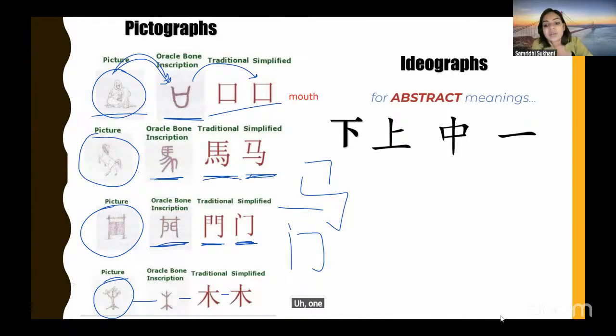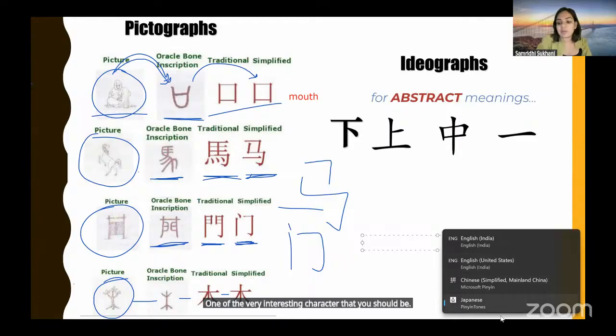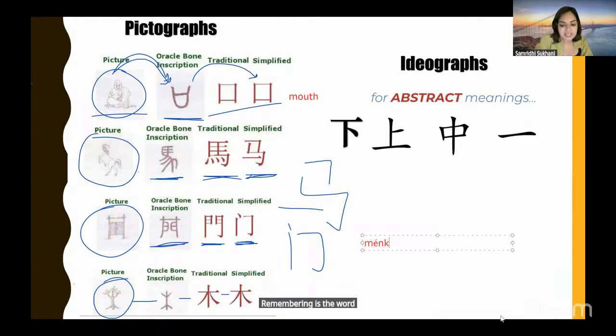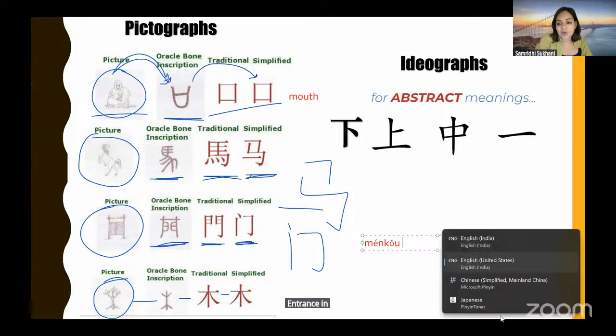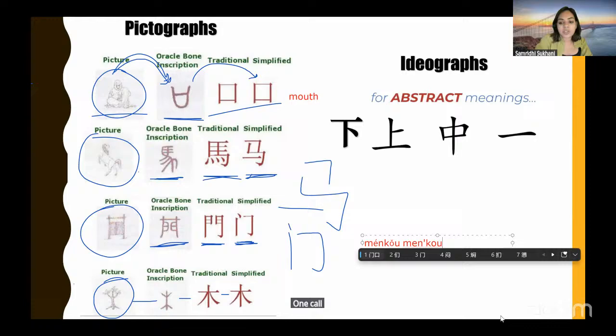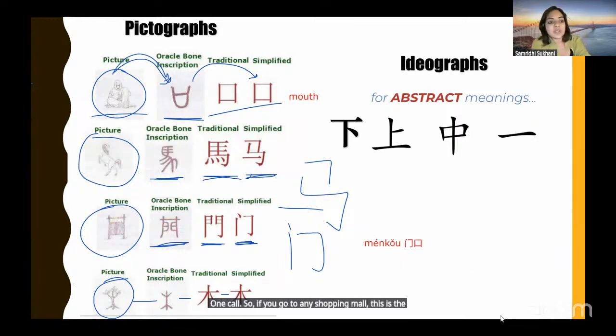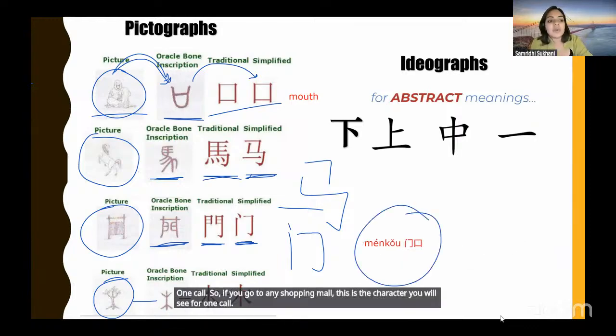One of the very interesting characters that you should remember is the word for entrance. Entrance in Chinese is called rukou. If you go to any shopping mall, this is the character you will see for rukou. In simplified, you will be seeing this.